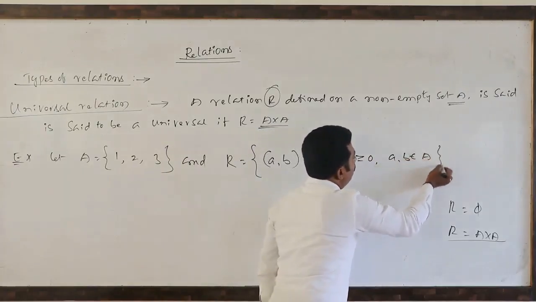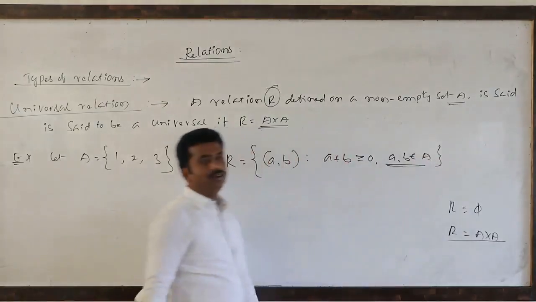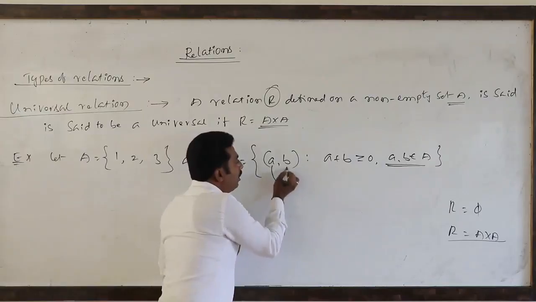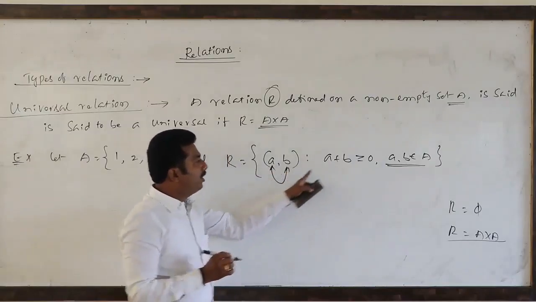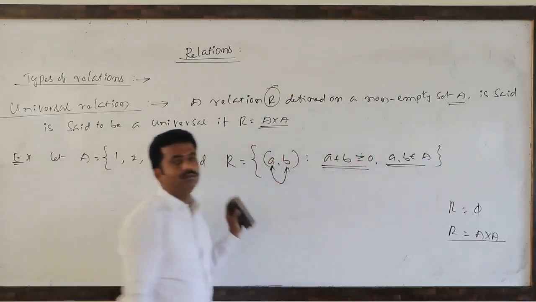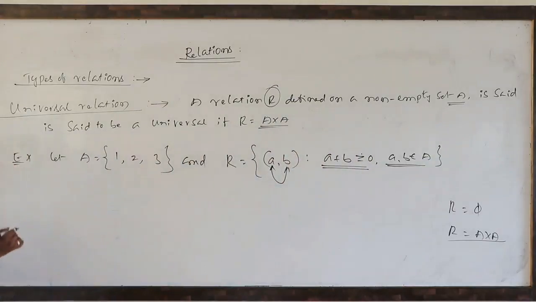Both A comma B belong to the non-empty set only. So what is the relation between the two elements A comma B? It is nothing but that the sum of the two elements must be positive or equal to 0. We will see.